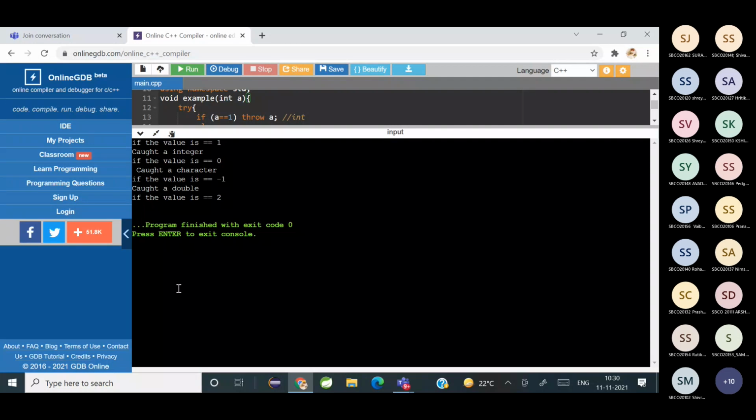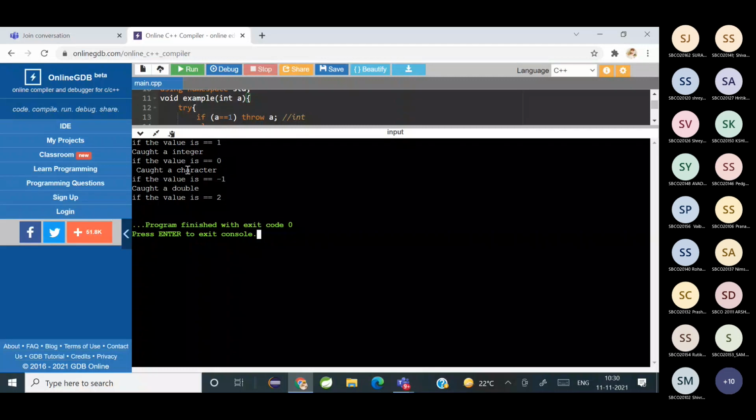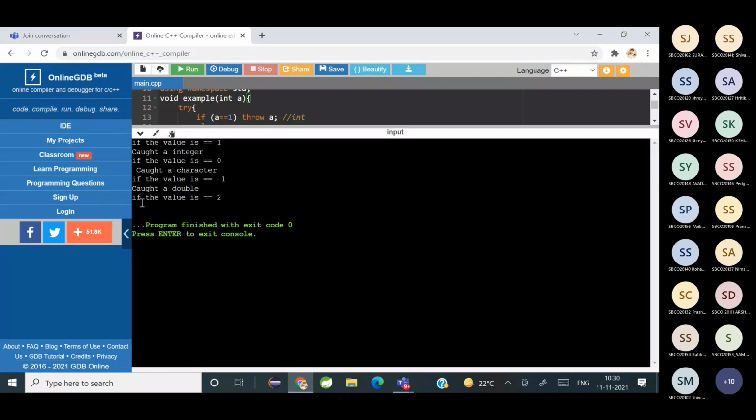Can you see? If the value is 1, we caught an integer. If the value was 0, we caught a character. And if the value was -1, the double is caught. But if the value is 2, is anything being caught?